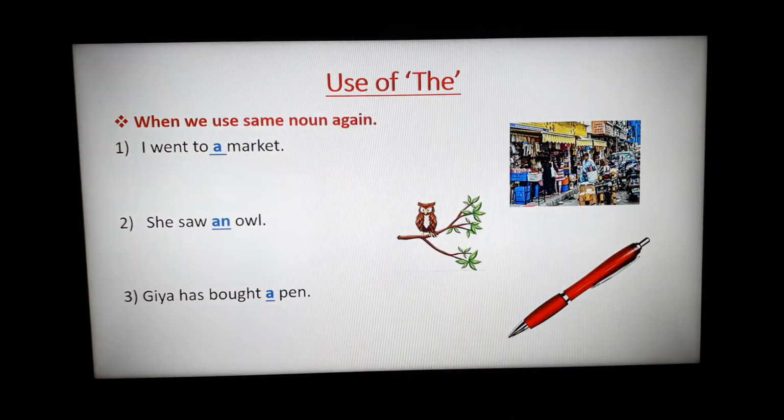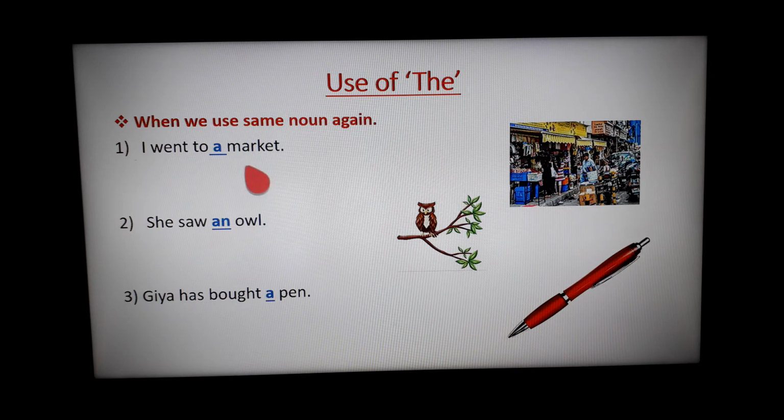Now look at these three sentences. I went to a market. We use a because M is a consonant. I went to a market. She saw an owl. Jia has bought a pen. A and an, we have used according to the consonant or a vowel here. Here market, owl, pen are very common. It can be any pen, any owl, any market.